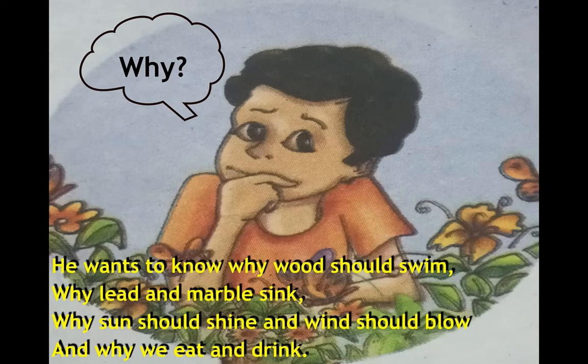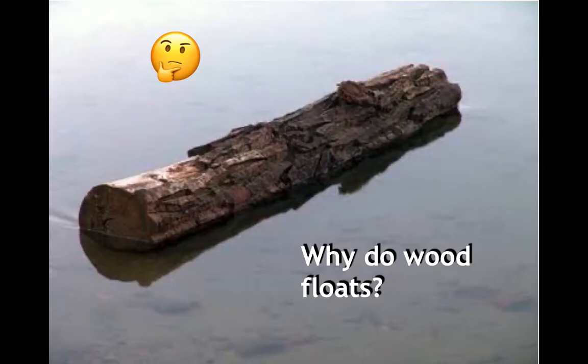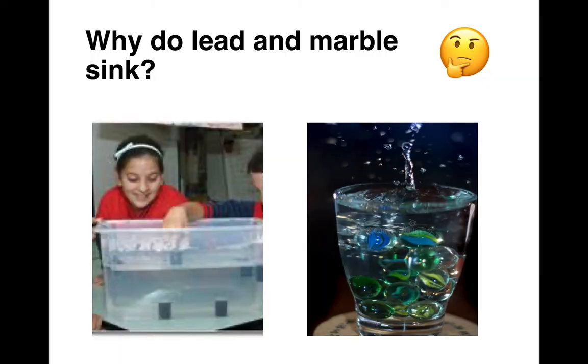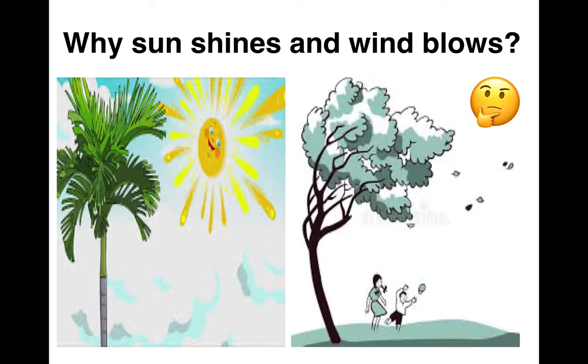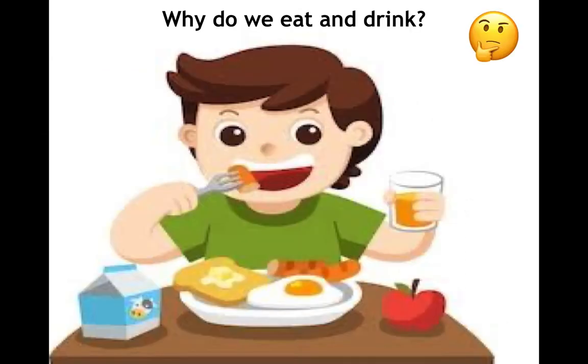Yes, in the second stanza, the poet says that the little boy wants to know why wood swims, that is, why wood floats in the water, and also he questions why materials like lead and marble sink in the water. Also, he questions why the sun shines and the wind blows. Also, he asks himself why do we eat and drink?